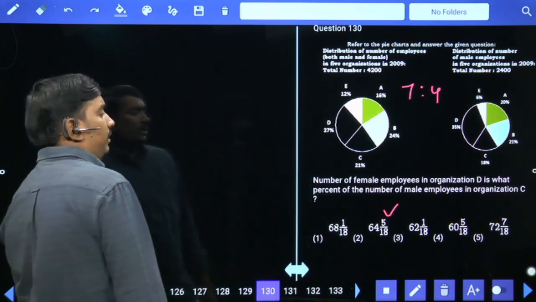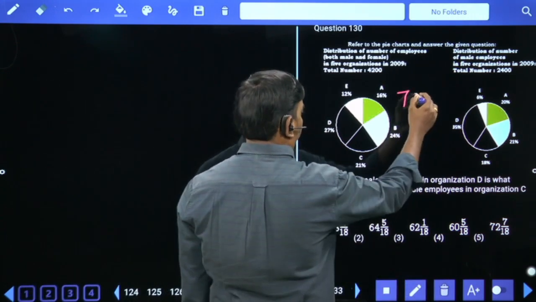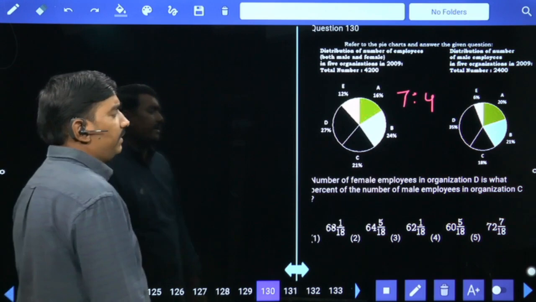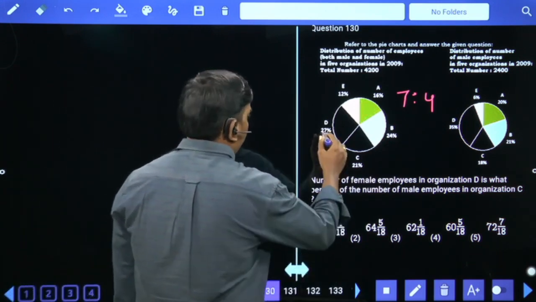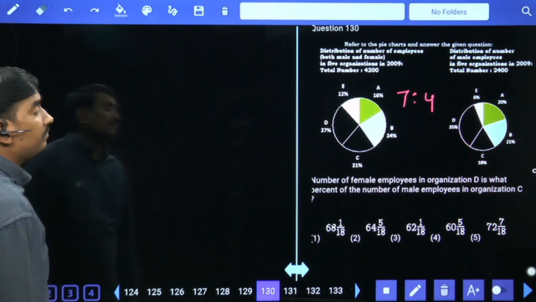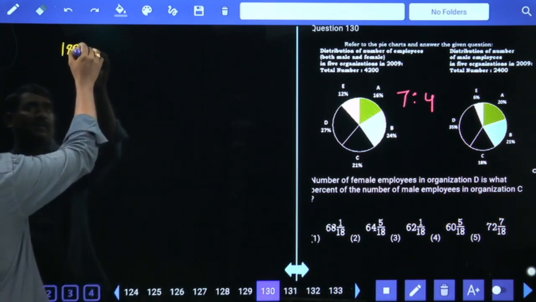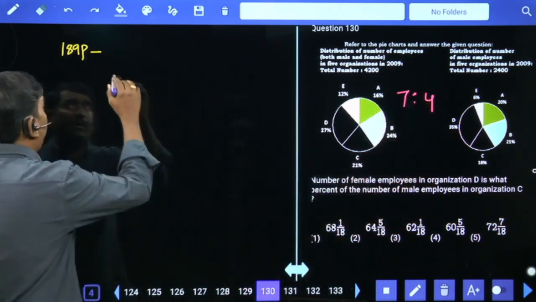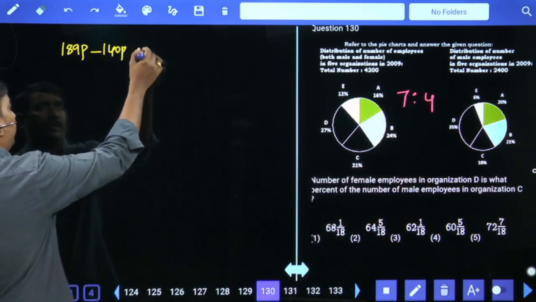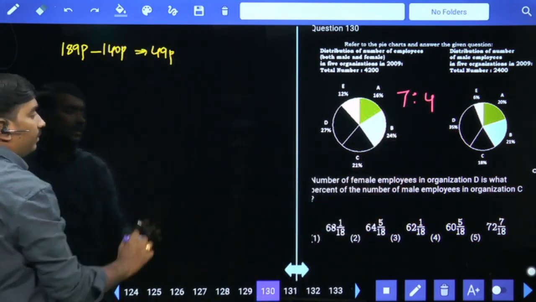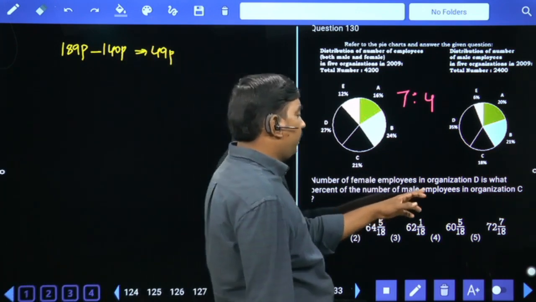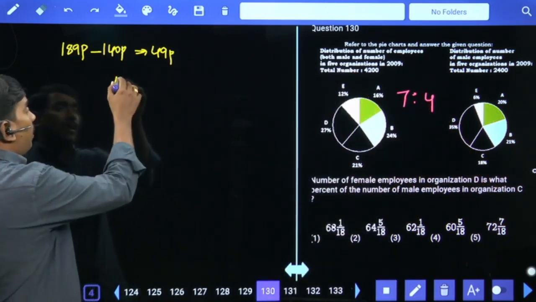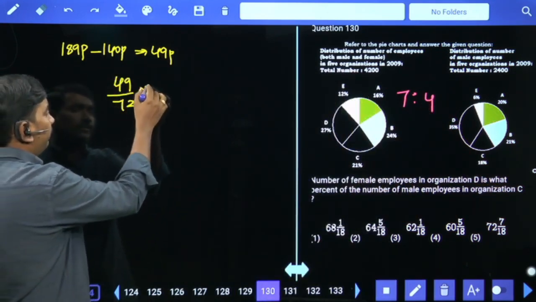Number of female employees in organization D is what percent of the male employees in organization C? D female means 27 sevens are 189 parts, minus D male 35 fours are 140, means 49 parts female in D. Is what percent of the number of male employees in organization C? 18 fours are 72 parts. 49 is what percent of 72?